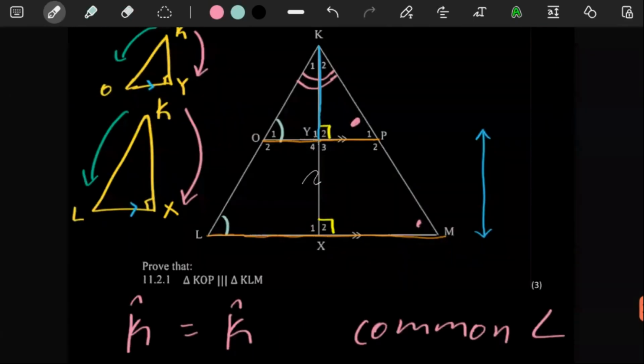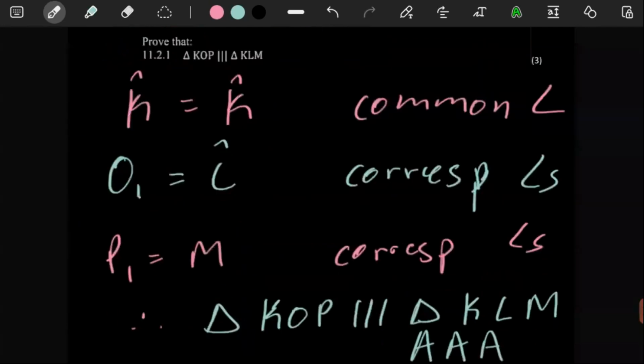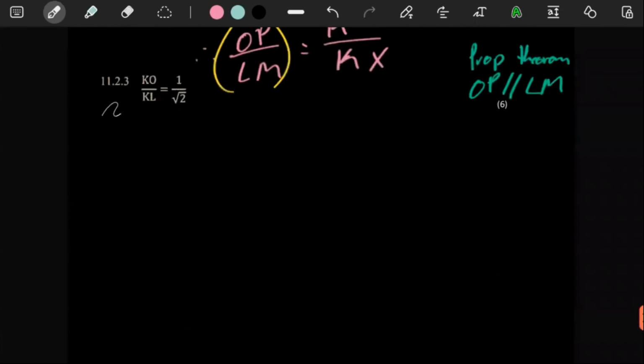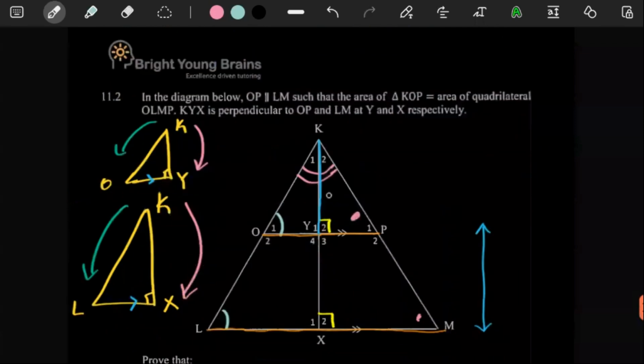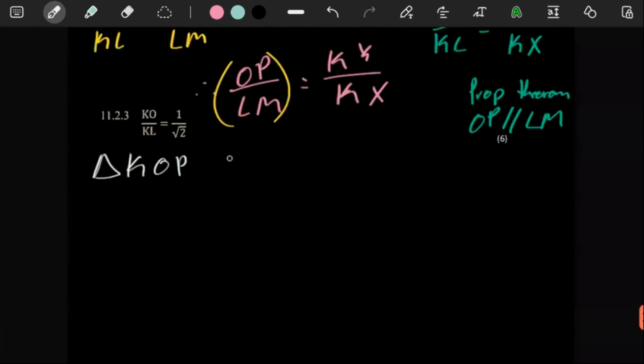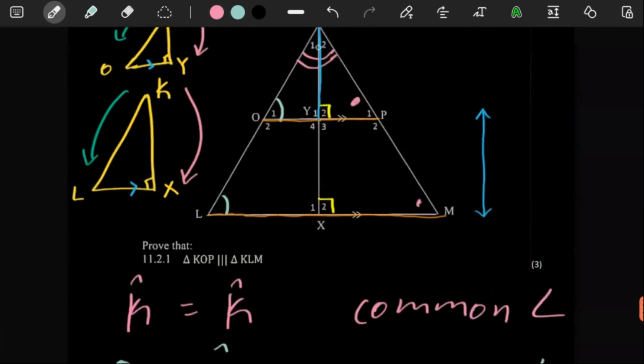If you think of these two triangles, KOP and KLM, let's write them here. Triangle KOP, which is the small one up here, and then triangle KLM. The first thing is K is a common angle.